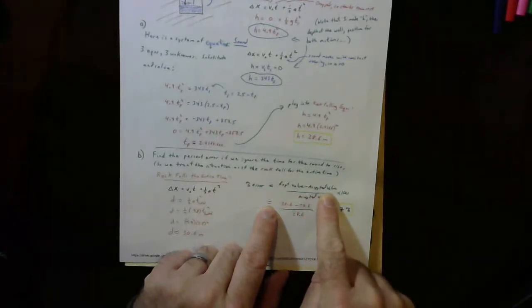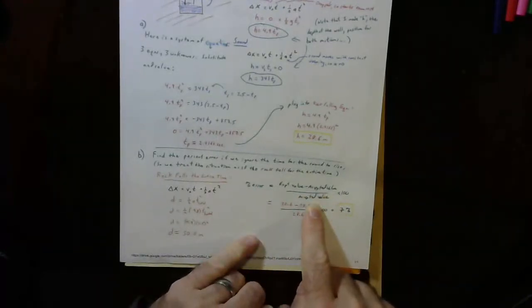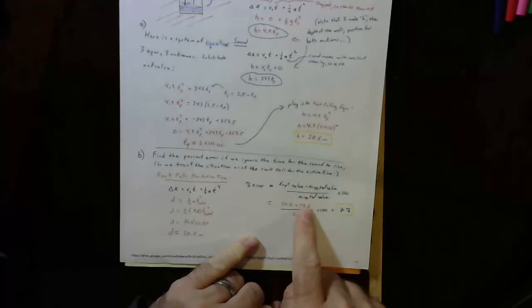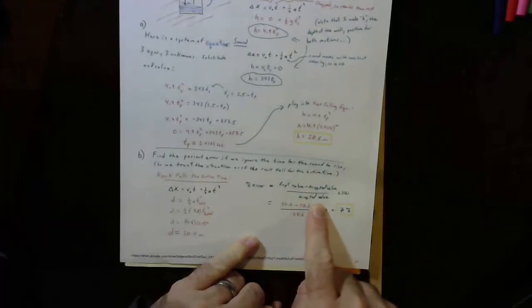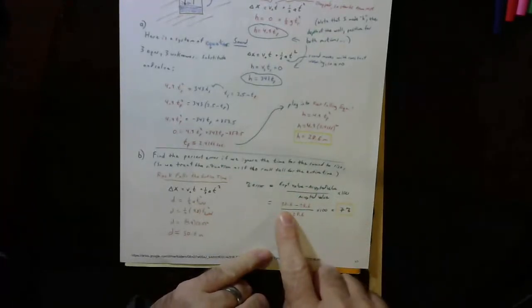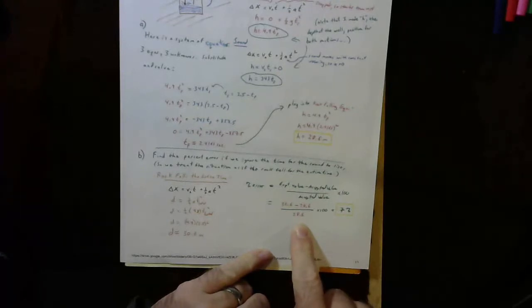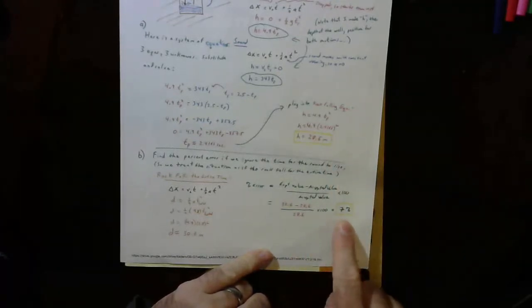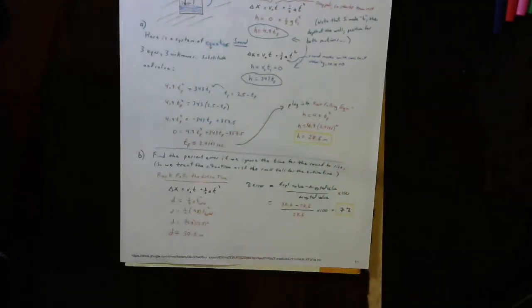We know how to calculate a percent error. You take the value you get minus the accepted true value, divided by the accepted true value. So see how much you're off by, divided by the true amount, times 100. So 30.6 minus 28.6 over 28.6, because that's the accepted value. And we get 7% error. And you say 7%, is that significant?